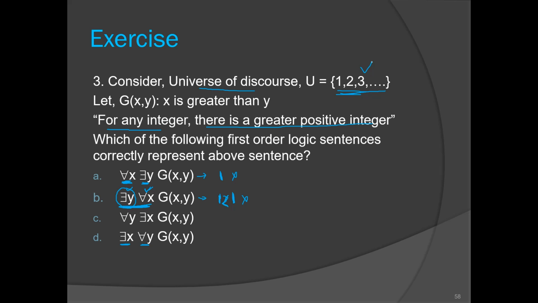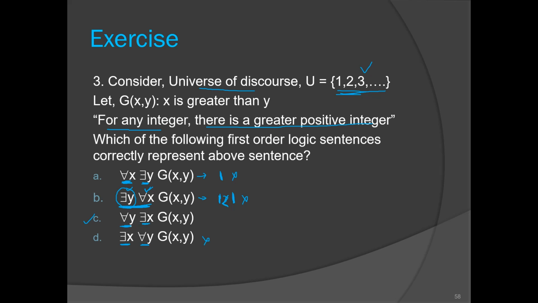Here we have infinitely many elements, right? So if you consider a very large number, still we have numbers in front of that, right? So this is also false. So C is the option, but let us find out the English statement of this. It says that for every positive integer there exists some number, every positive integer is smaller than some number. This is the meaning of this sentence.